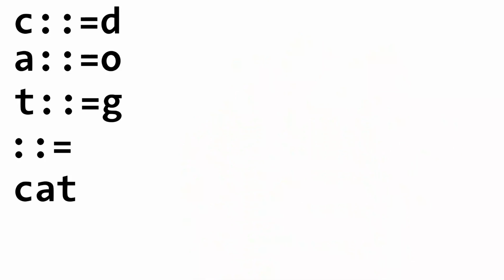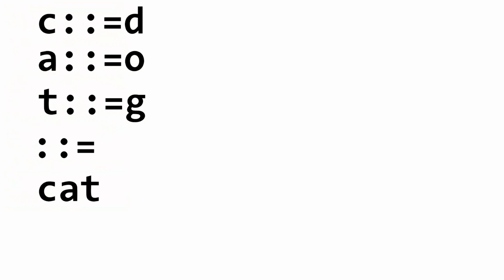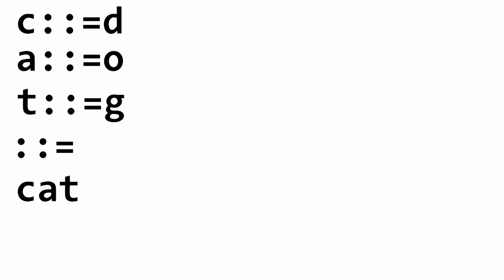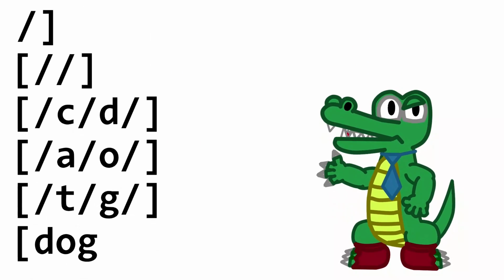Once the program is run, the substitutions are applied to the initial program state. Once no more substitutions can be performed, the program stops running. So in this example, cat is replaced letter by letter until it becomes the word dog. Now you may be thinking, that's just slashes but written differently. And I can see why you would think that.